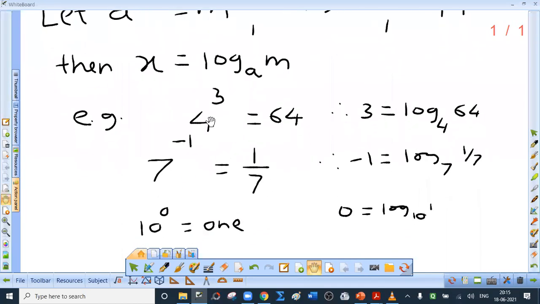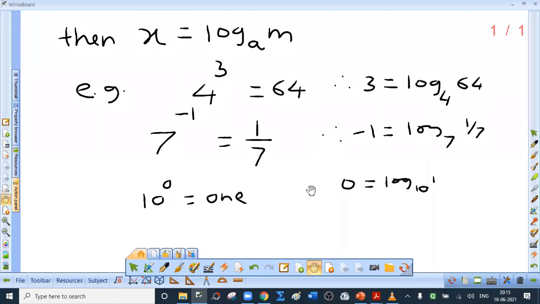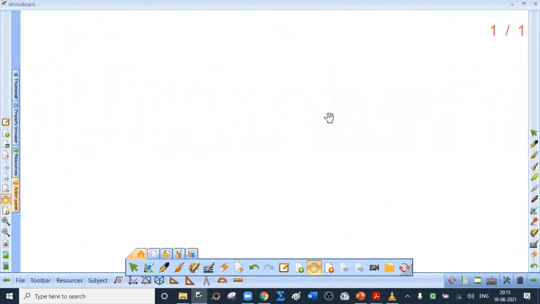See all these examples. Base positive, positive, positive, not 1. Index is positive, index is negative, index is 0. But we have obtained logarithm of only positive number. One student is saying, but sir, minus 3 cube is minus 27. Yes, absolutely right.